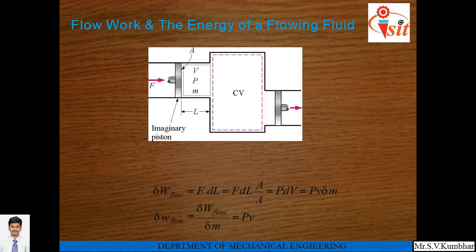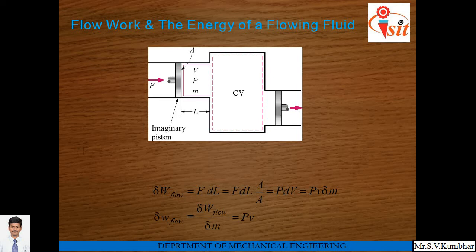Flow work and the energy of a flowing fluid. One example is shown. A gas is compressed with the help of a first piston, which is an imaginary piston on the left hand side, that is the top side. If you apply force, that gas will enter the control volume. Gas will have volume V, pressure P and mass m. If you apply force on the top side piston of area A, the gas will enter the control volume and it will leave the control volume, doing work on the right hand side piston.